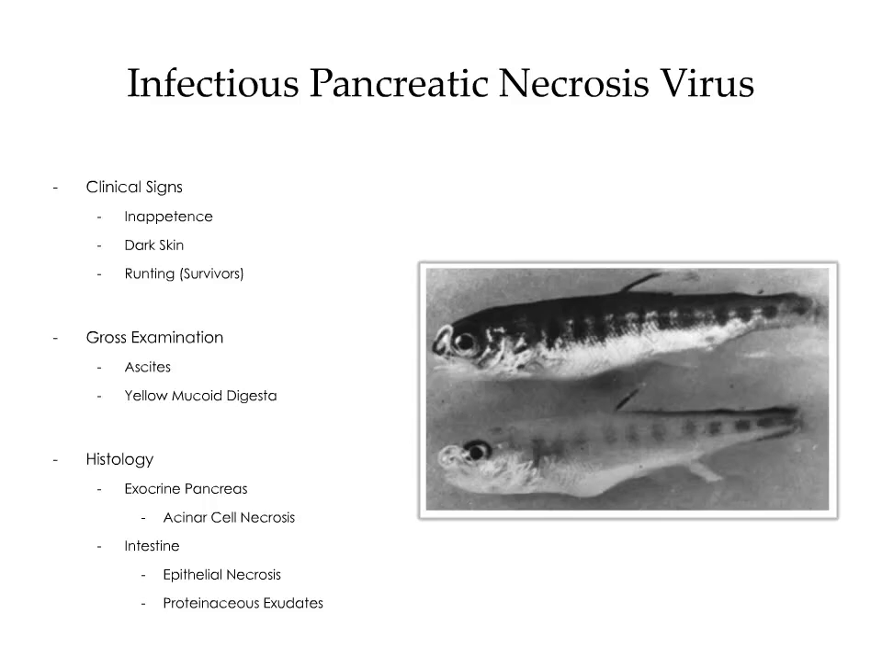Histologically, there's widespread acinar cell necrosis throughout the exocrine pancreas. Within the intestine, you may also find evidence of epithelial necrosis with proteinaceous exudates. The image to the right illustrates the classic darkening of the skin, which is often seen in younger fish affected with the virus.